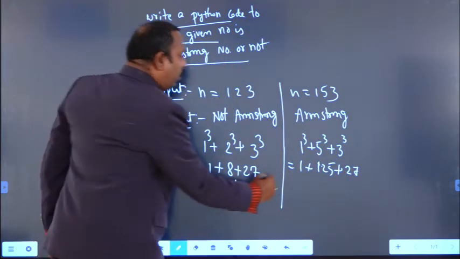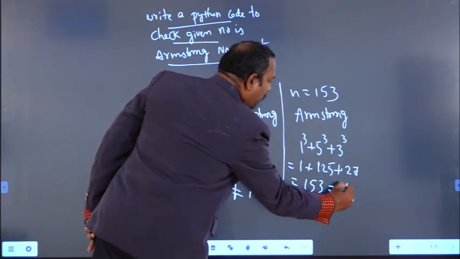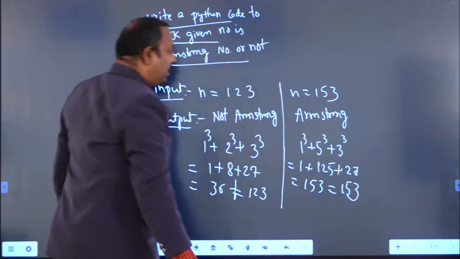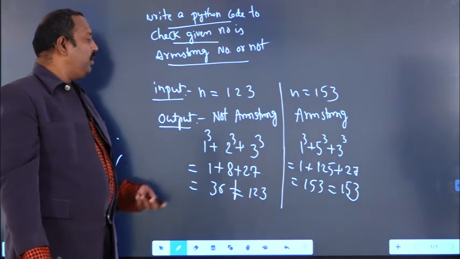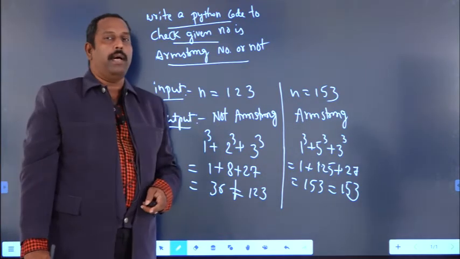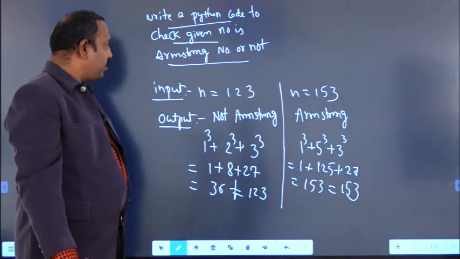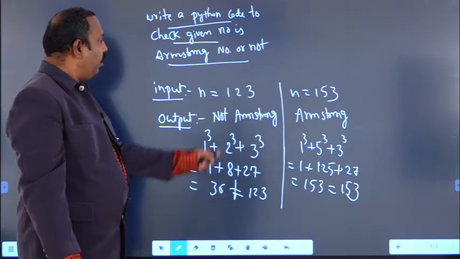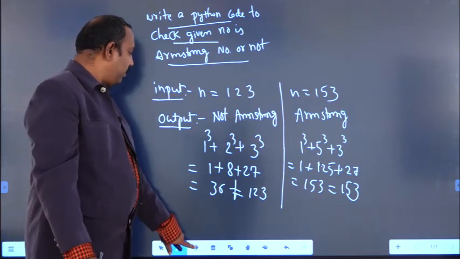So what is the value we got here? 153, which is equal to the original number. What is the original number we have taken? 153. That's why 153 is an Armstrong number. What is the logic here? If the sum of the cubes of the individual digits is equal to the original number, then the given number is an Armstrong number, otherwise it is not an Armstrong number. So suppose I want to write a code to check whether the given number is Armstrong number or not.